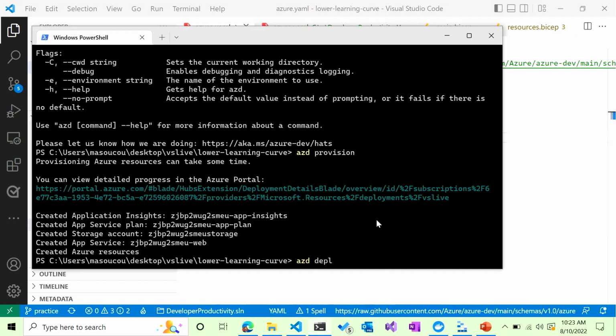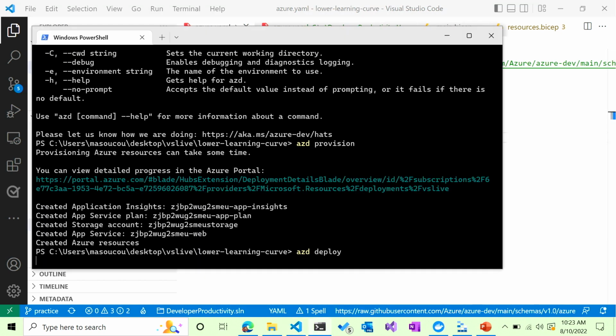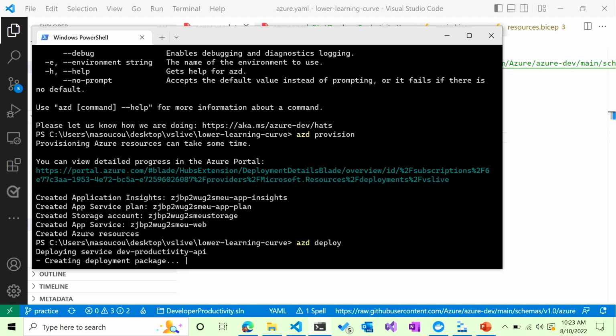All right. It's going to go through, zip things up, do a zip deploy and push it up there. Right now I believe AZD, Azure Developer CLI, works with App Service, Azure Container Apps, and functions, and more are coming down the road.